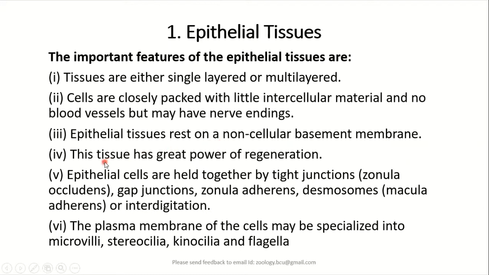Apart from that, epithelial tissue has a very high power of regeneration. That means epithelial cells multiply enormously. They can regrow when compared to other tissues like nervous tissue. Their power of regeneration is therefore said to be high.